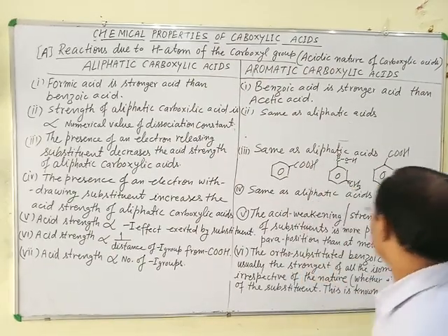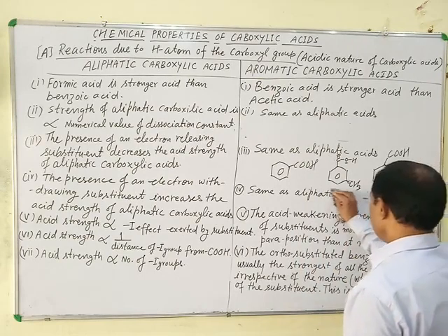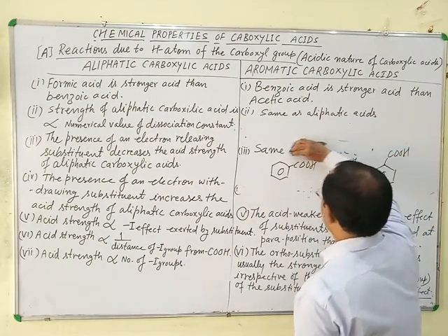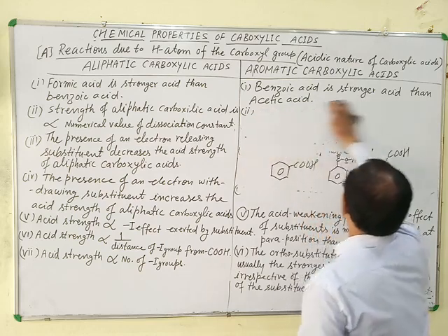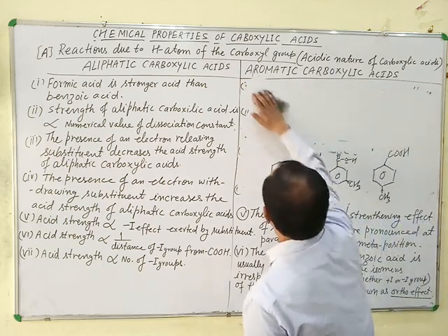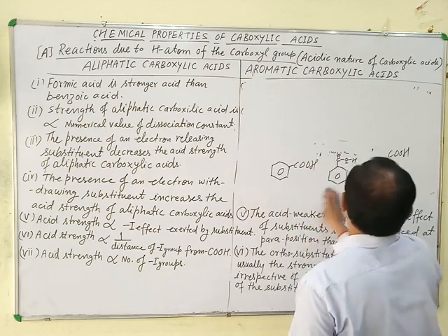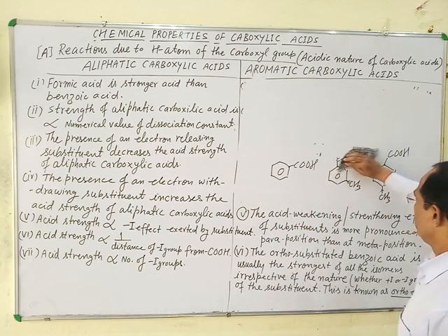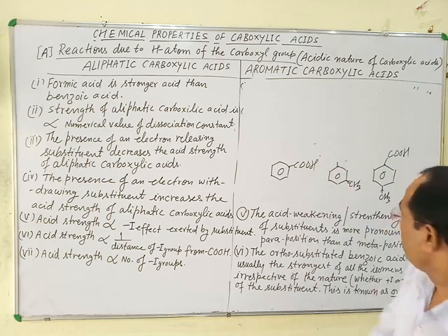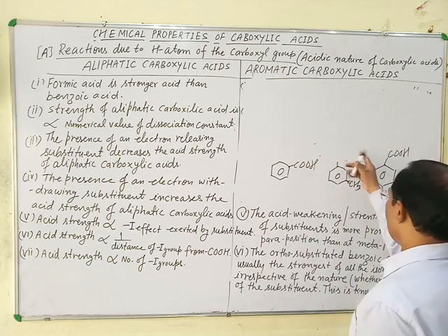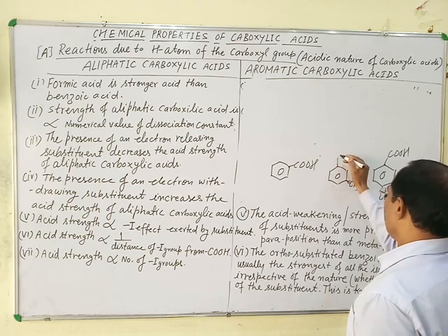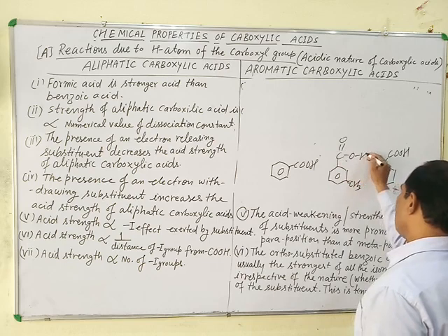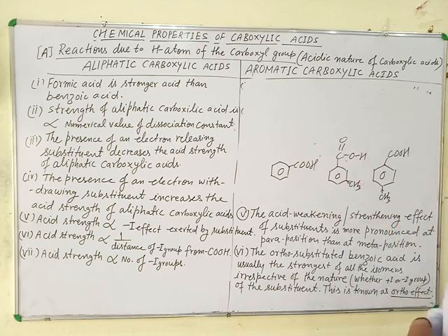For example, these are the aromatic carboxylic acids in which methyl group is present as electron releasing substituent.